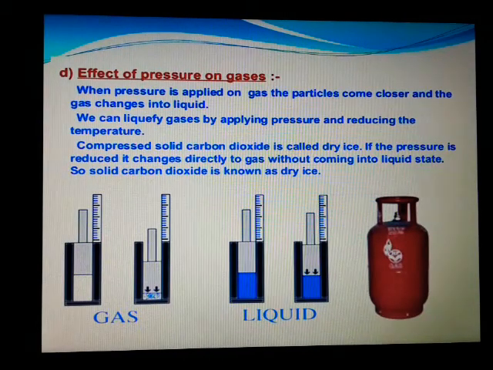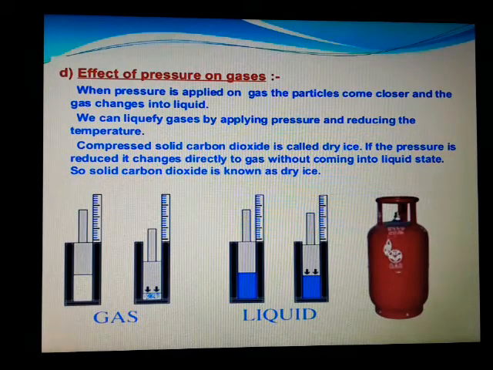The next one is the effect of pressure on gases. So far we have seen how temperature affects everything. Now it is the effect of pressure on gases. Usually when pressure is applied, the gas particles which are far away and very loosely packed will come closer, and that gas can be changed into a liquid. Usually vapor or gas which is changed into a liquid, that process is called condensation. Here, by applying pressure also, we can make these vapor or gas particles into liquid.